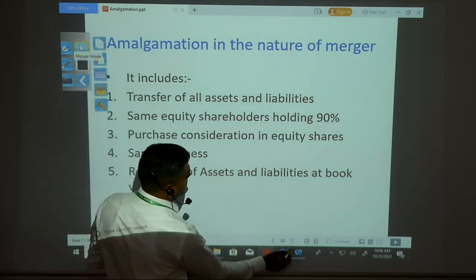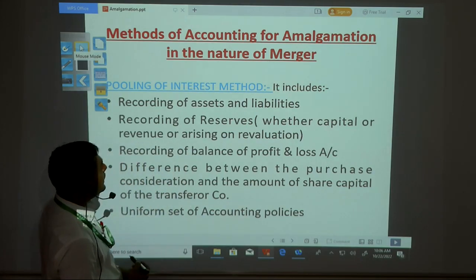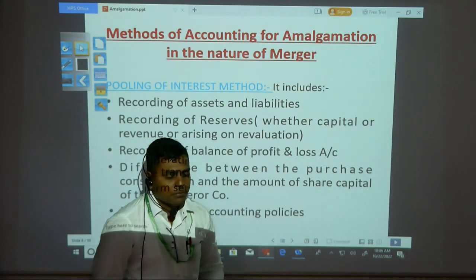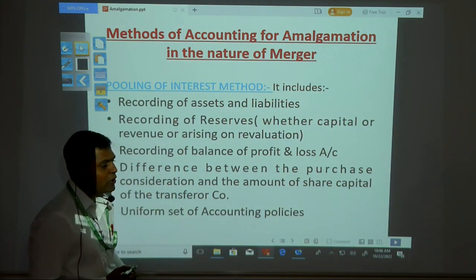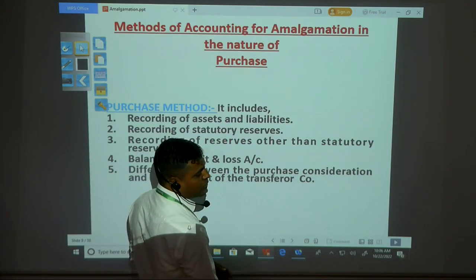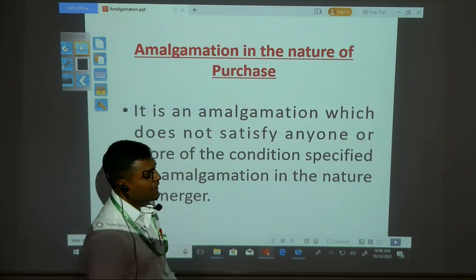Amalgamation in the nature of merger is also called the pooling of interest method. So recording of assets and liabilities should be there. Generally, two accounting methods will be used: the merger method and the purchase method.